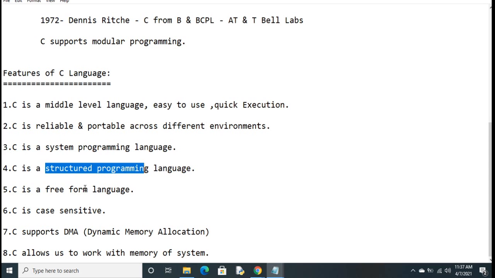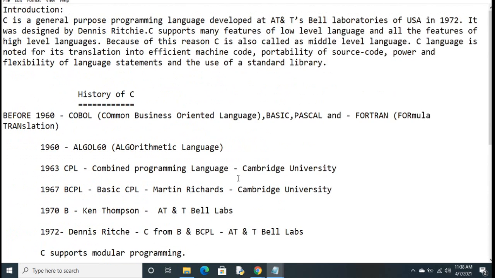And it is a case sensitive language, in the sense that if you write something in capital, you have to follow the same in capital. Capital A is not equal to small a. That's the reason we call it a case sensitive language. In the upcoming classes, we will learn about dynamic memory allocation and memory management. So this is a basic introduction of C class.